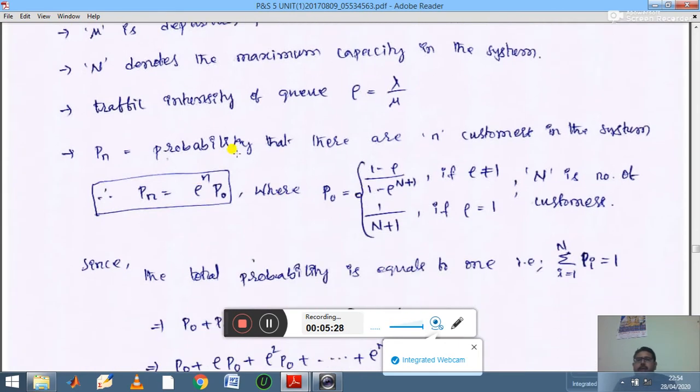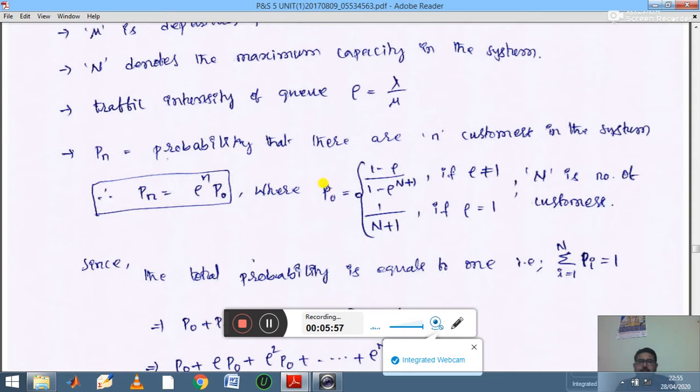Then Pn, the probability that there are n customers in the system, is denoted by Pn is equal to rho power n P naught. In the earlier case, in the infinity model, the definition of Pn is rho power n into 1 minus rho. But here in the finite model, Pn is equal to rho power n into P naught, which is the definition of the probability when there are n customers in the system.